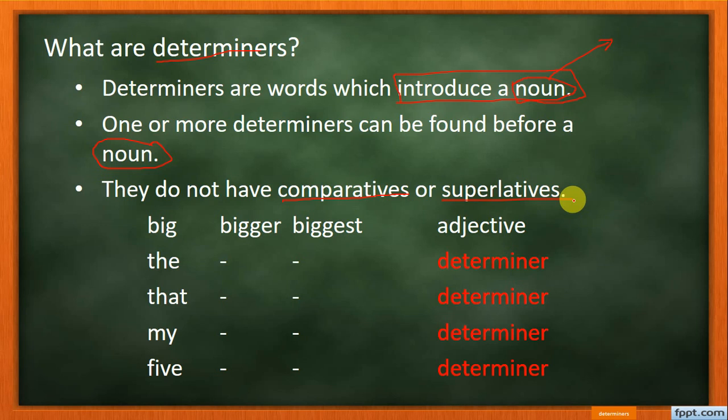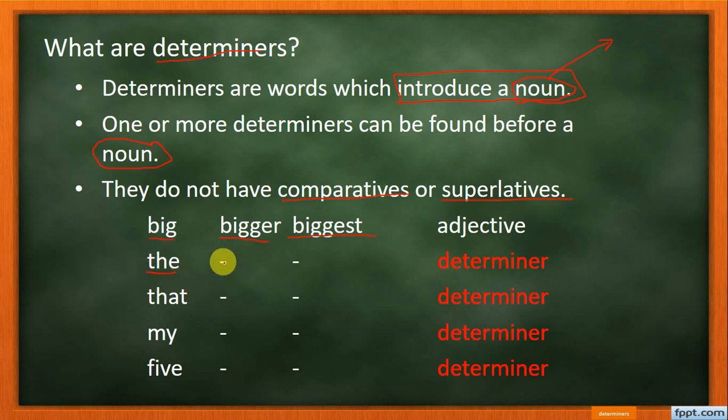Okay, good. Now for example, you can see big. Big is what? It's an adjective. Bigger is its comparative form, and biggest is its superlative form, while the word the is also an adjective, or because it's an adjective, some people call it an article. So the is a determiner.